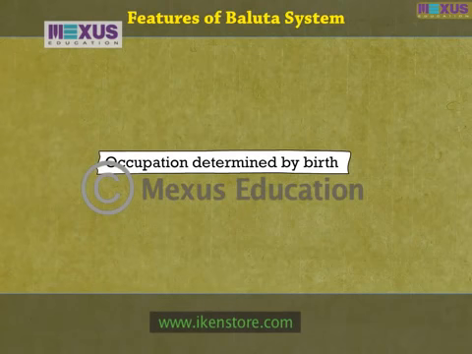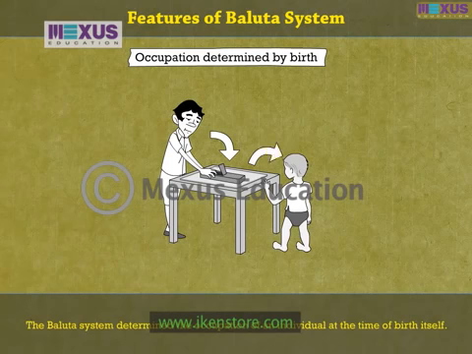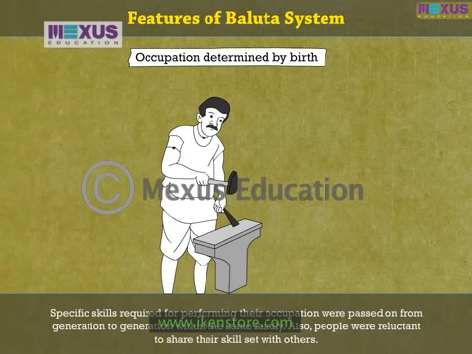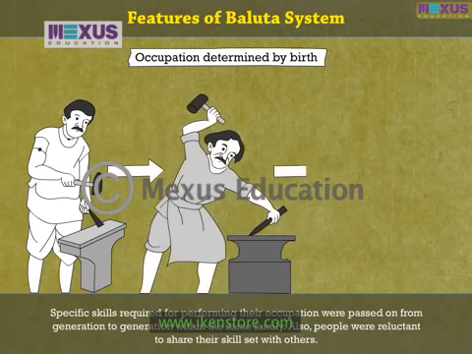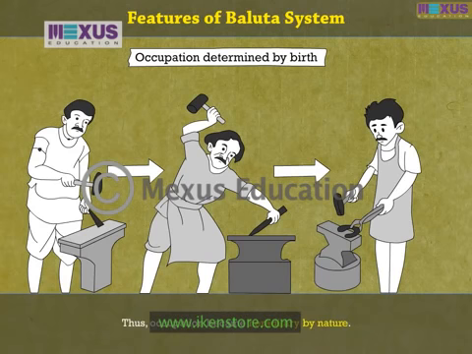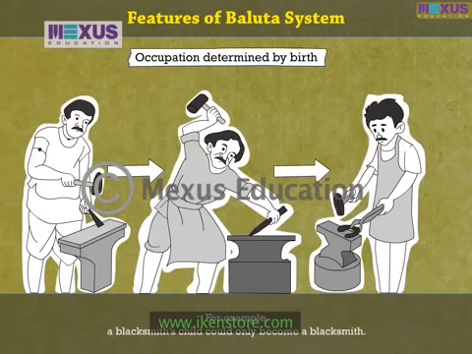Occupation determined by birth. The Baluta system determined the occupation of an individual at the time of birth itself. Specific skills required for performing their occupation were passed on from generation to generation within the same family. Also, people were reluctant to share their skill set with others. Thus, occupation became hereditary by nature. For example, a blacksmith's child could only become a blacksmith.